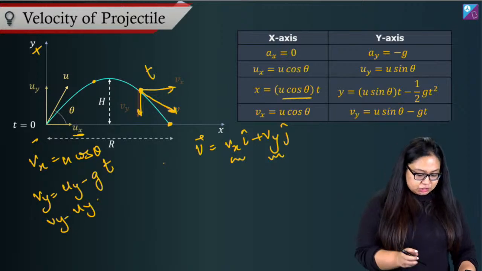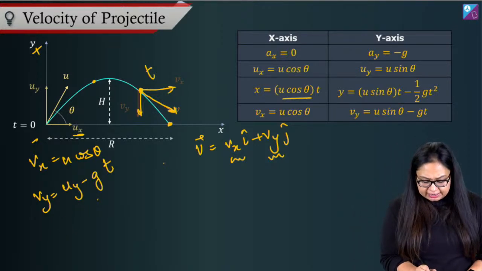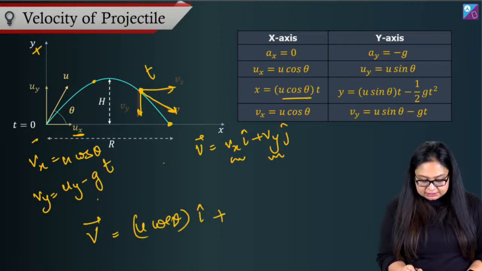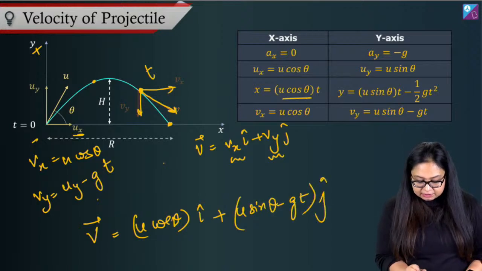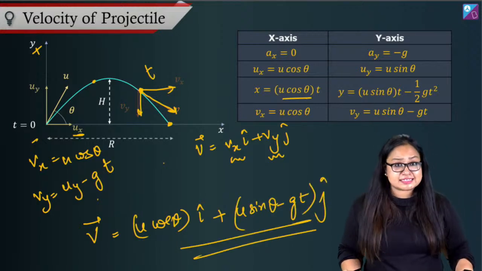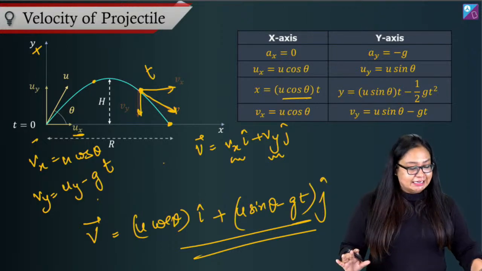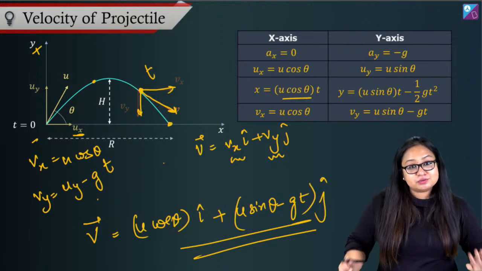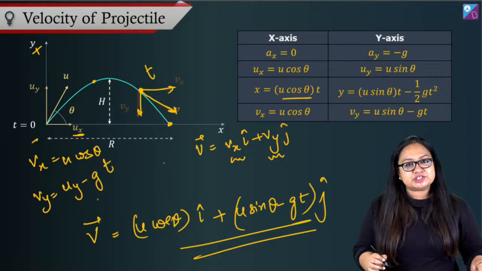Okay? So now that we have vy equal to uy minus gt, I can just substitute here and I can say that velocity vector is equal to u cos theta i cap plus u sine theta minus gt j cap. Is it fine? Alright. Now, I can see that Hassan, Khushbu, you guys are good. Anybody who has any doubt whatsoever, keep asking in the chat window.